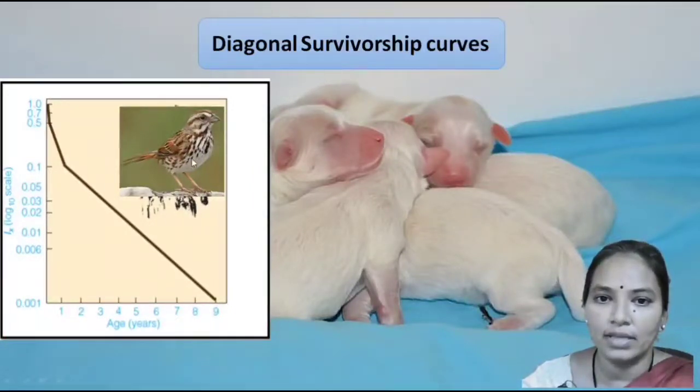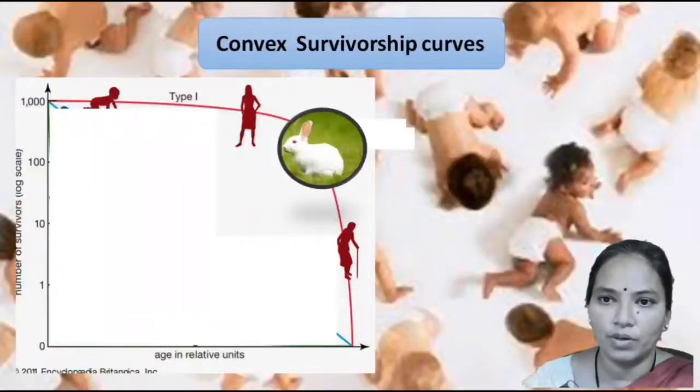Now here we can see the diagonal survivorship curve. This is an example of the song sparrow. Since the song sparrows are born, there is a decline as the age progresses. There is a continuous decline, due to which the survivorship curve is a diagonal survivorship curve.